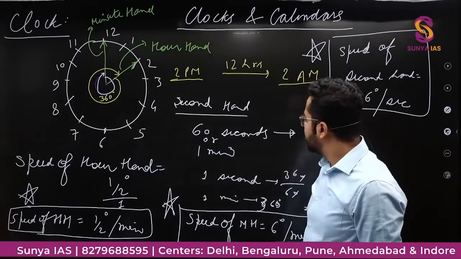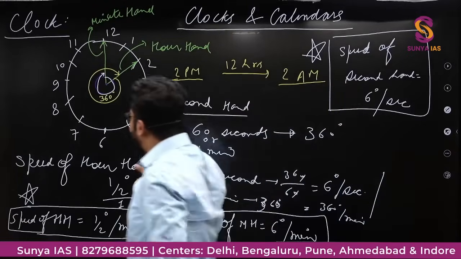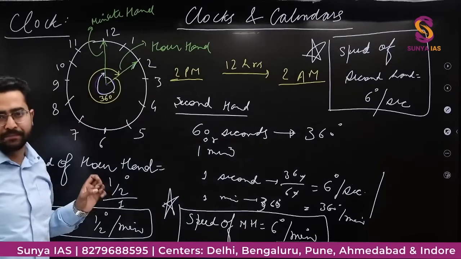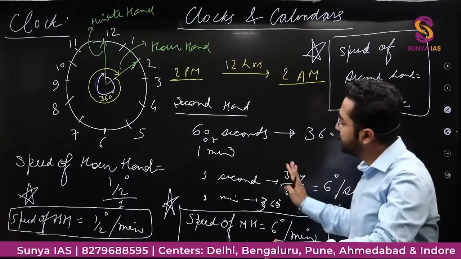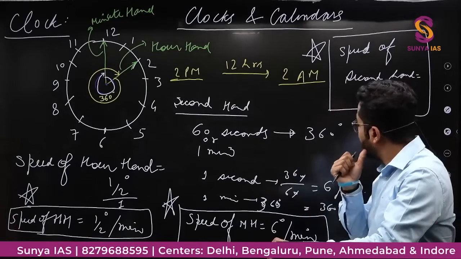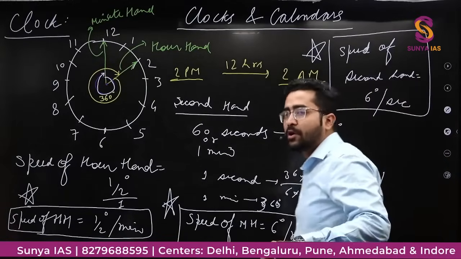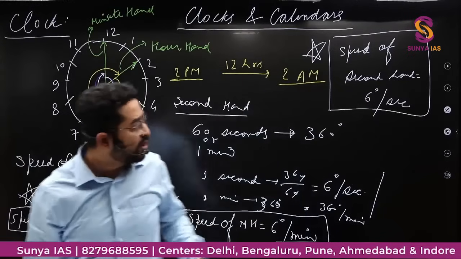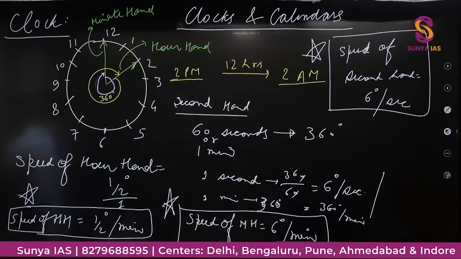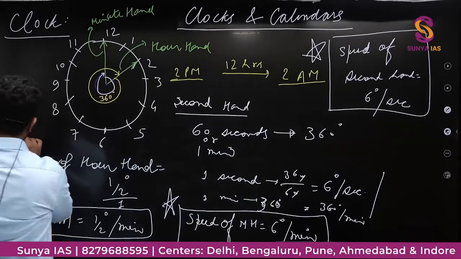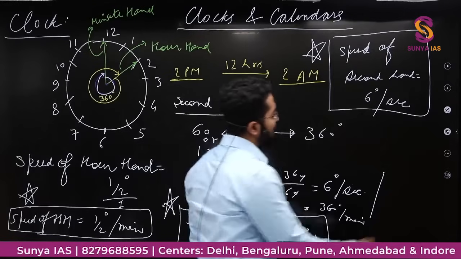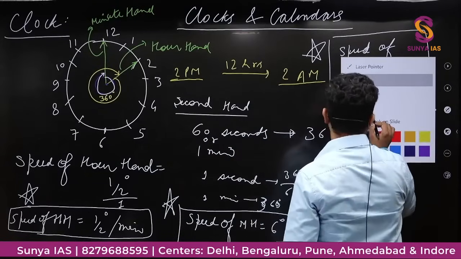So this was the calculation. So till now there should not be any problem. Koi problem hai yahan tak? I don't think there should be any confusion here. This was a very simple thing. Now what will we do? What kind of questions do they generally ask? Now generally they ask the questions related to the hour hand and minute hand.